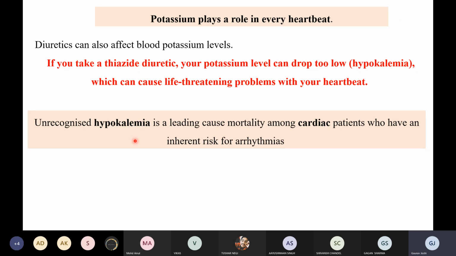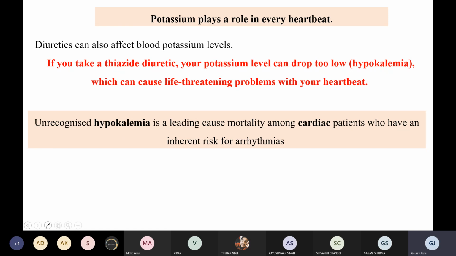So the majority of the diuretics have this problem that they cannot prevent the loss of potassium, and when they are not able to prevent the loss of potassium, what is happening? We are experiencing the condition of bradycardia or very low blood pressure, and very low blood pressure is also fatal for us, right? We all know this thing. So unrecognized hypokalemia. Hypo means lower amount of potassium, mia means blood, right? So a low amount of potassium in the blood is a leading cause of mortality among cardiac patients. So suppose you can consider there is a cardiac patient who is having some irregular arrhythmias, right?